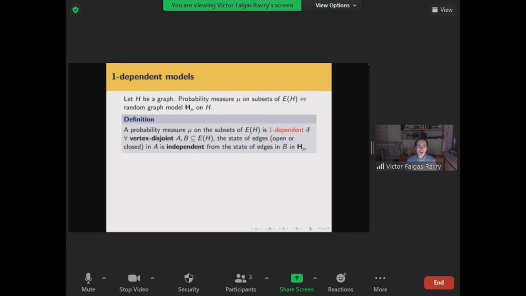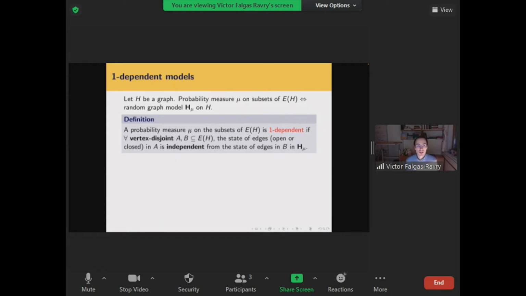Now, I'm not interested in all random graphs generated in this way, but in a subclass which has some very weak local dependence. Explicitly, I'll be interested in the class of one-dependent models. From now on, by the way, I'll say model, random graph and probability measure interchangeably. Apologies about that ahead of time, but they're basically the same thing as far as I'm concerned.